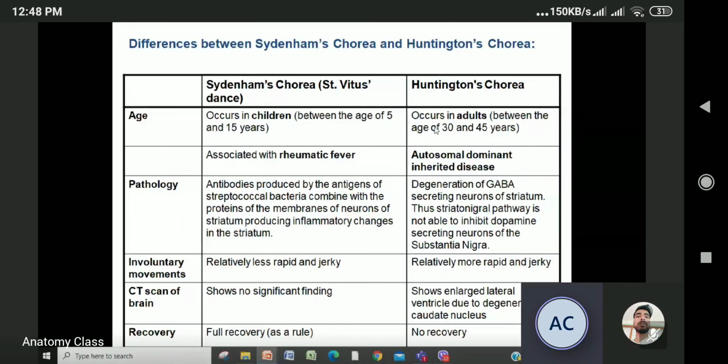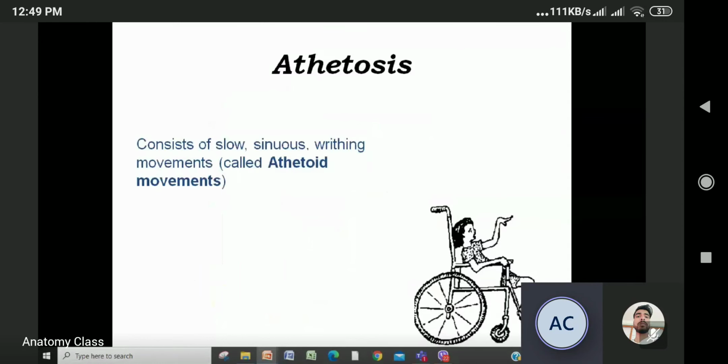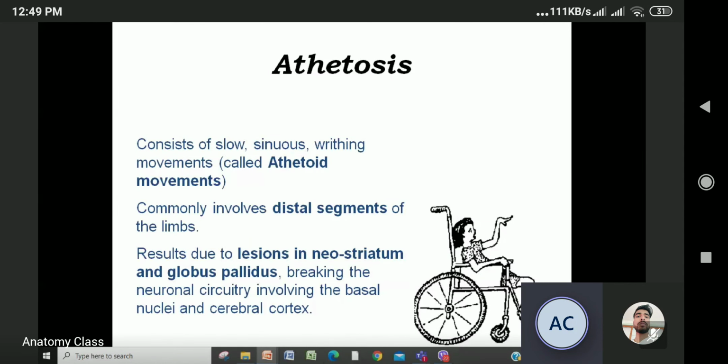It occurs in the age between 30 to 45 years. It's associated with rheumatic fever, whereas it is an autosomal dominant inheritance disease. Okay? So it has relatively less rapid jerk and it has more rapid jerk. So this is the difference. तिमीलाई यो क्लिनिकलमा बढी सोध्छ होला पछि गएर, ए त्यतिखेर याद थियो भन्ने हुन्छ. So these are the differences.